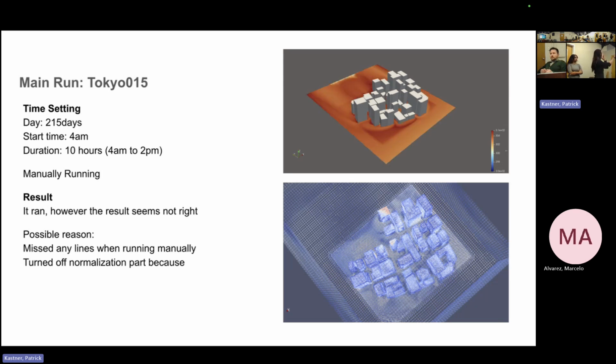And as a result, it ran, but the result seems quite not right. Especially if you see down here, most of the areas are quite blue, and I don't think that's how it's supposed to be. So a possible reason could be that because I manually ran, I might have missed some runs. Or also, this is the part where Marcelo has been helping me, but we had to turn off the normalization part because we just couldn't make it work manually, so that could be the reason the result might be wrong.